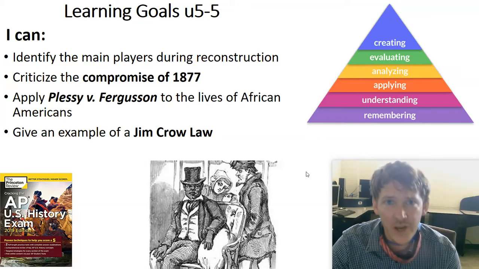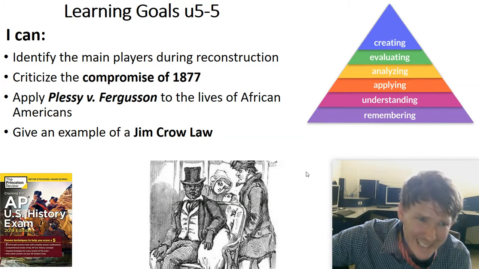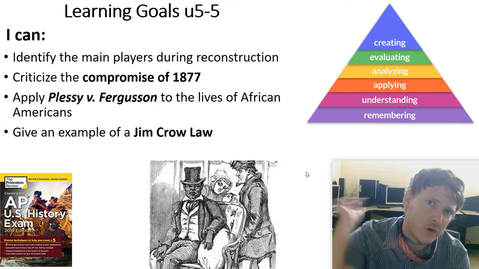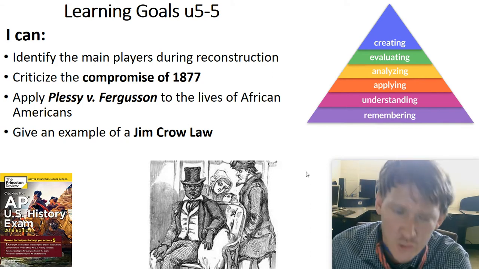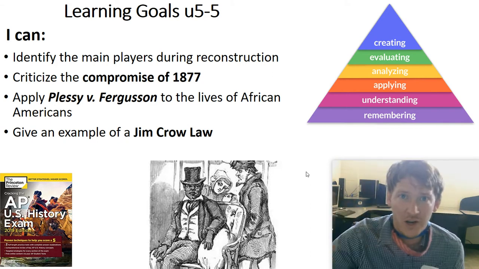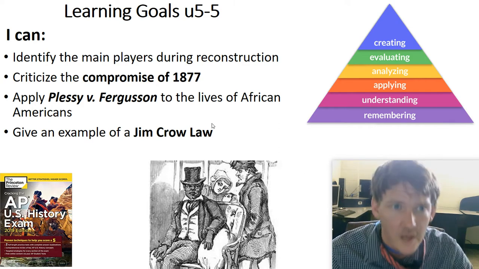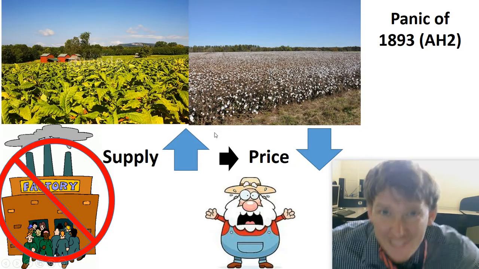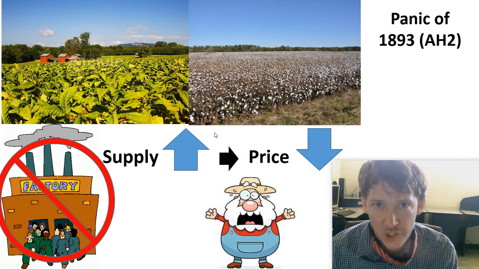Unit 5, Video 5, Compromise of 1877. We already did that. Plessy versus Ferguson's in this one. Jim Crow laws in this one. We're going to talk about why Reconstruction failed and say goodbye to American History I, and I'll see you in American History II. The Panic of 1893, we will talk about that in American History II.